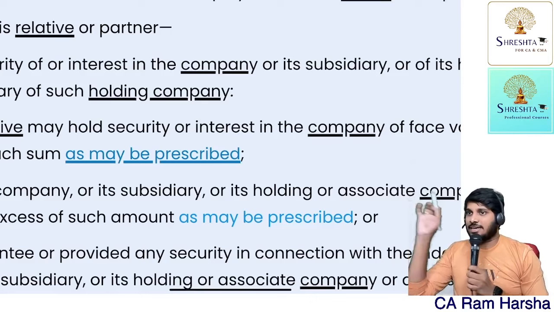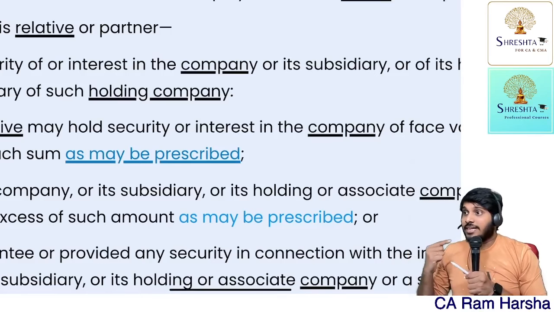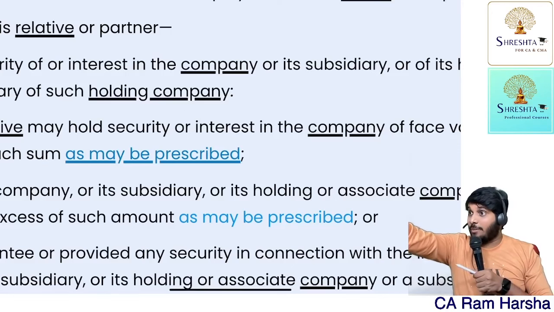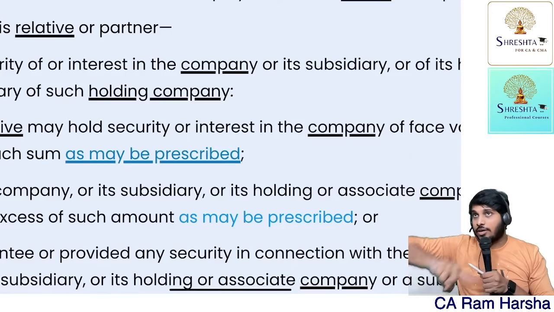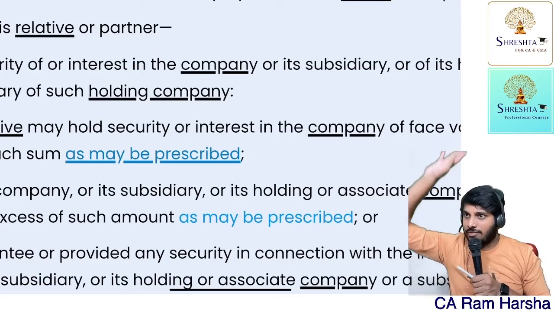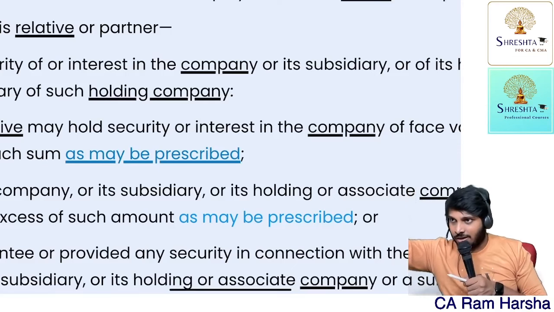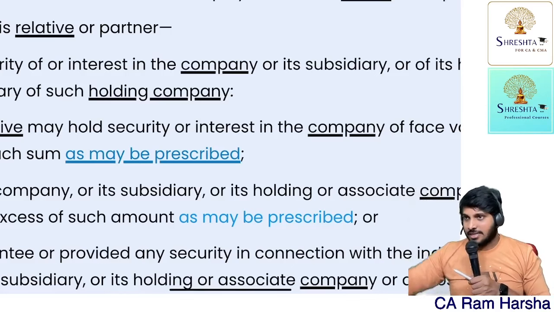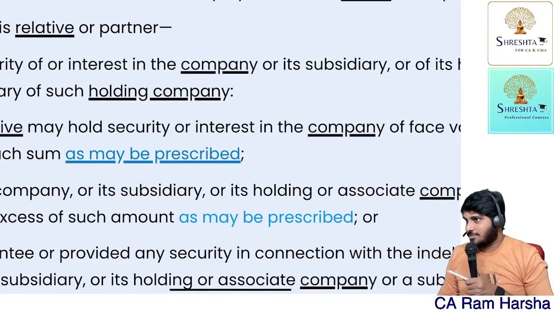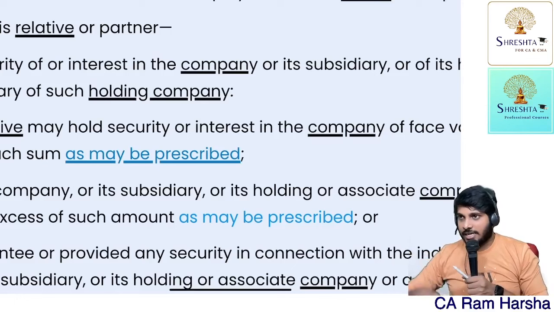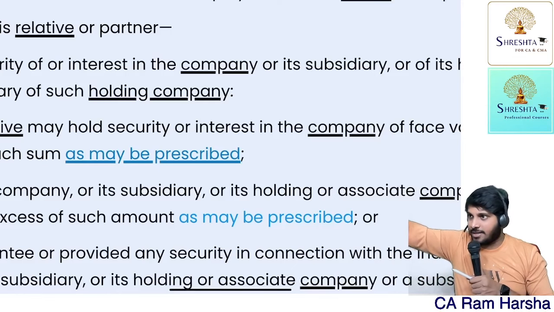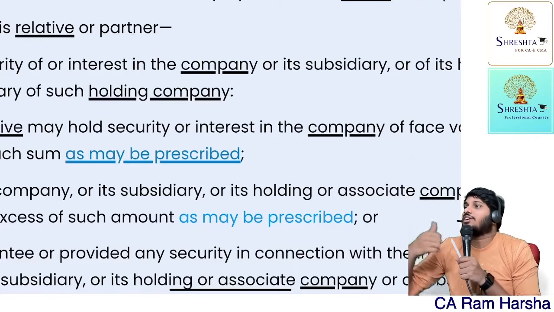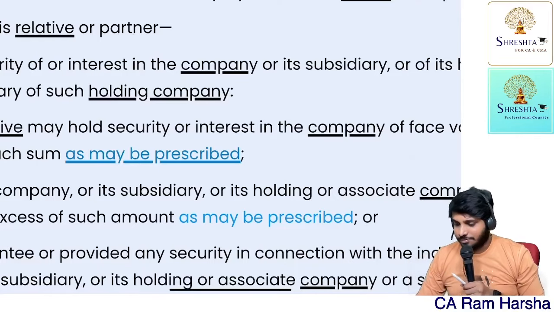But the study material clearly says, if the relative is having securities in the company only, he is not disqualified up to 1 lakh. If the relative is holding securities in other companies, disqualification will apply even if it is less than 1 lakh. That is what the CA Final ICAI study material clarifies. That is absolutely wrong interpretation. Just because the Institute gives it, it is not right. Ultimately, there is another person sitting and doing that. That's a blunder. Over-interpretation, too much interpretation. Got the point?